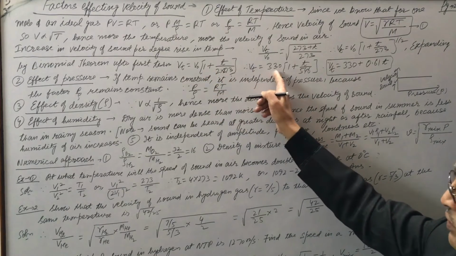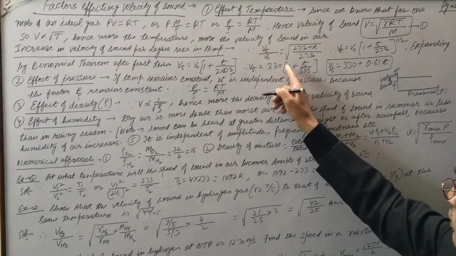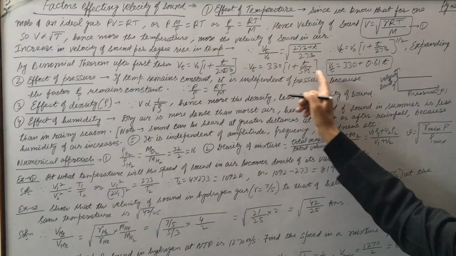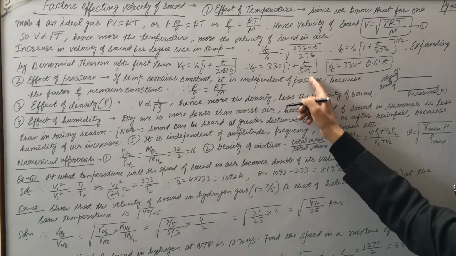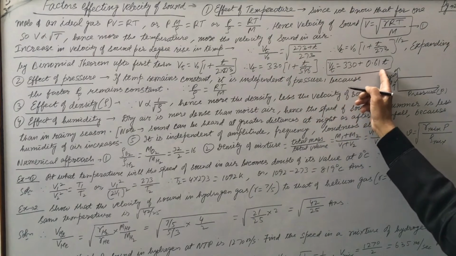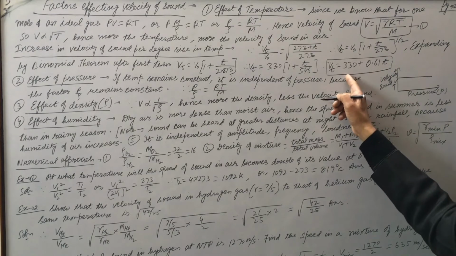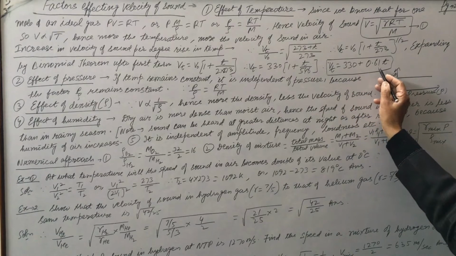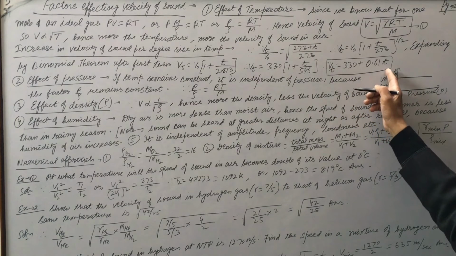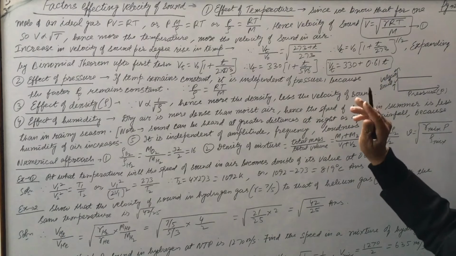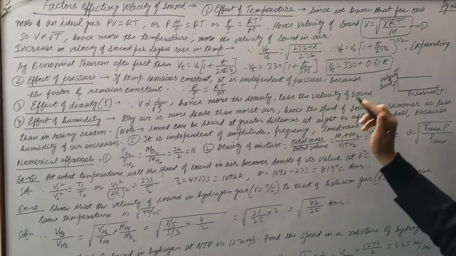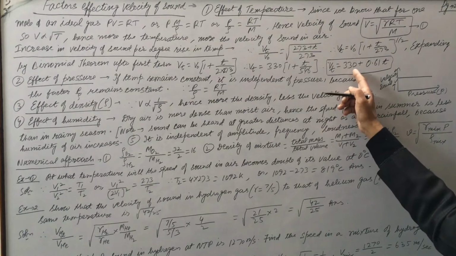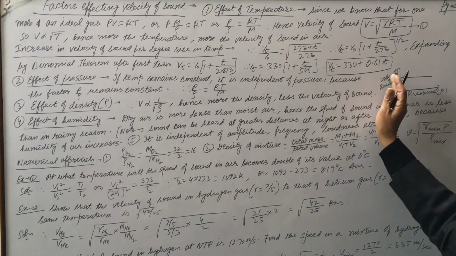So Vt is 330. V0, you know that velocity of sound in air is 330. So 331 plus t, multiplying this 546. So multiply this 330 by 546, it comes out to be 0.61 into t. So this is the standard formula: velocity of sound increases by 0.61 meter per second per degree rise in temperature. For example, suppose अभी temperature 20 degree है, तो 20 into 0.6 it will be roughly 12. So velocity of sound at present will be 342 meter per second.